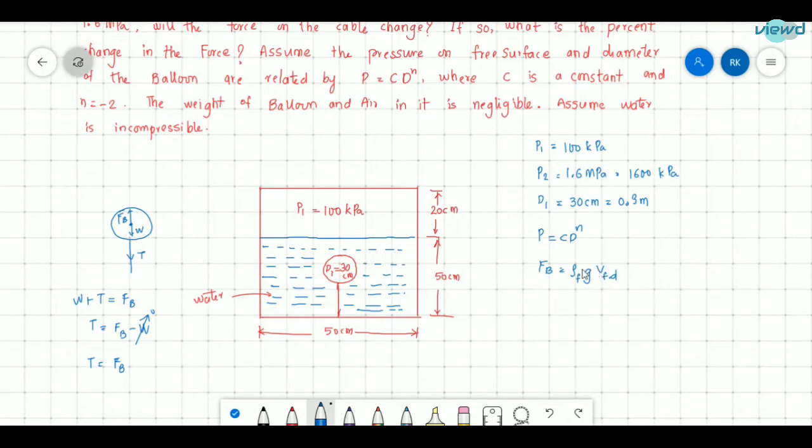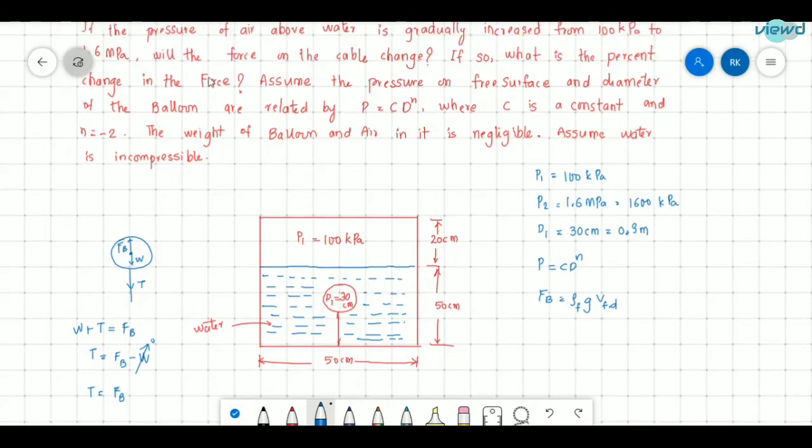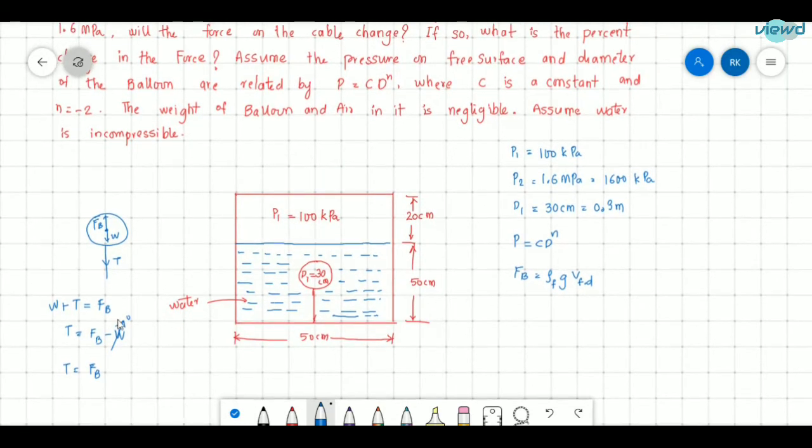So if the diameter of the balloon changes, the volume of fluid displaced also changes, so buoyancy force also changes. The first question is, will the force on the cable change? Yes, it changes. That is because the diameter of the balloon changes, so the buoyancy force changes and the tension also changes. So how much does it change? We will find it now.